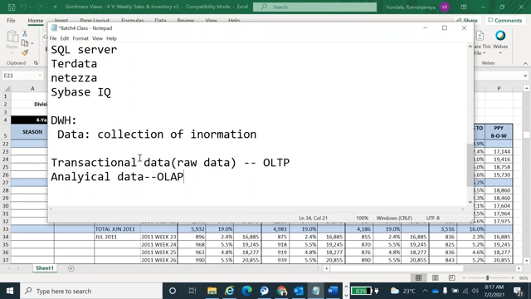The naming convention will be two types of data. One is the OLTP data, one is the OLAP data. So OLAP data is derived from OLTP. OLTP is where the raw data is generated. So wherever the business is happening, operations are happening, based on the operations it is going to generate this OLTP data.